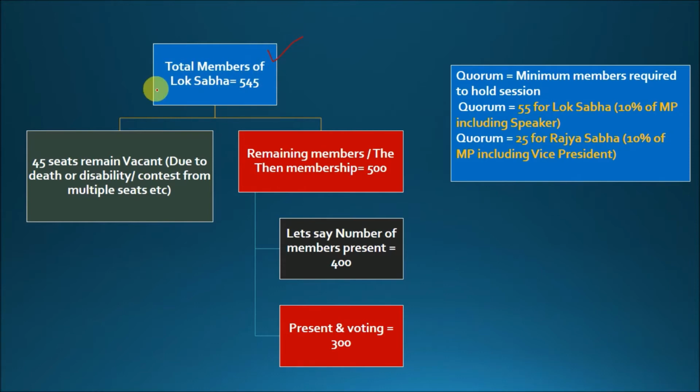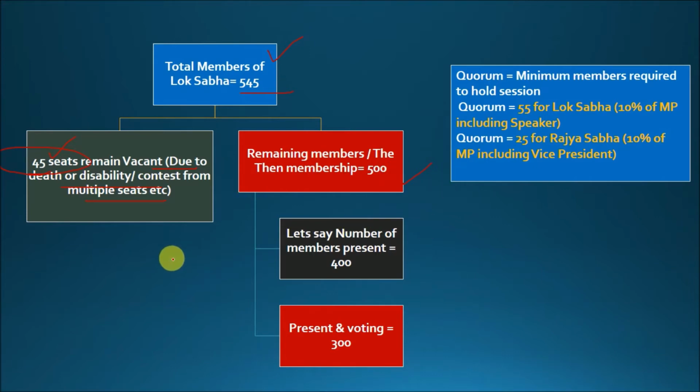As we know, the total membership of Lok Sabha is 545. Let us say 45 seats are remaining vacant, maybe due to death or disability, or maybe some of the candidates are contesting from multiple seats, for example Rahul Gandhi. Also, for several other reasons, let us say 45 seats are remaining vacant. So what is the present membership now? It is only 500, right or not? This is also called the remaining membership or the then membership.